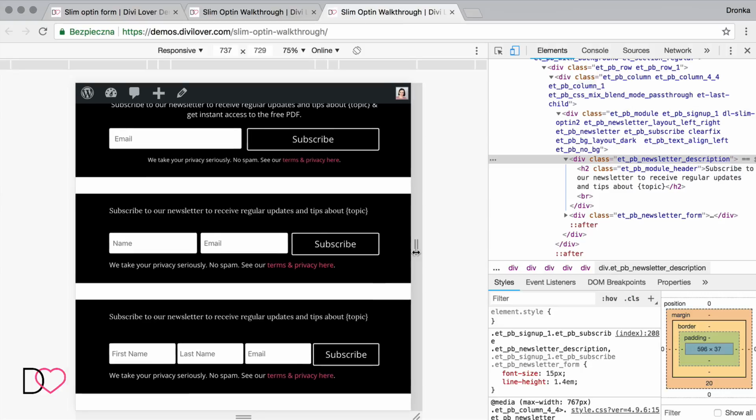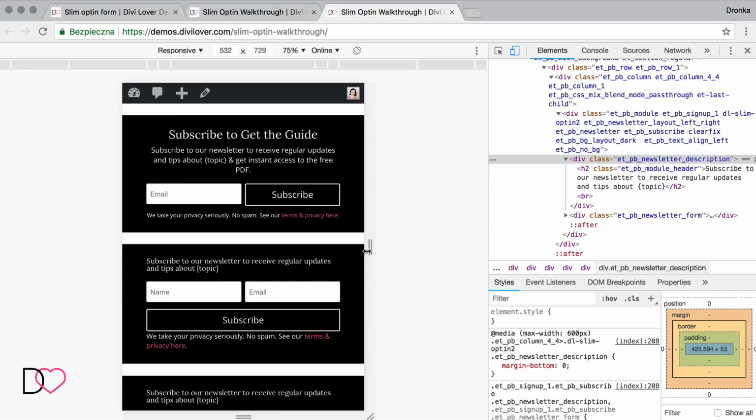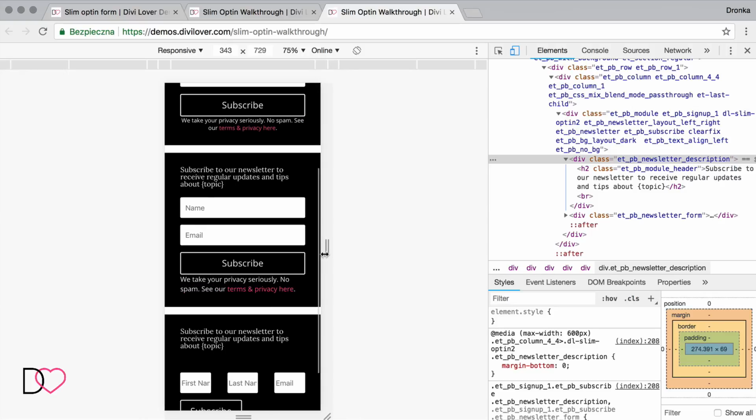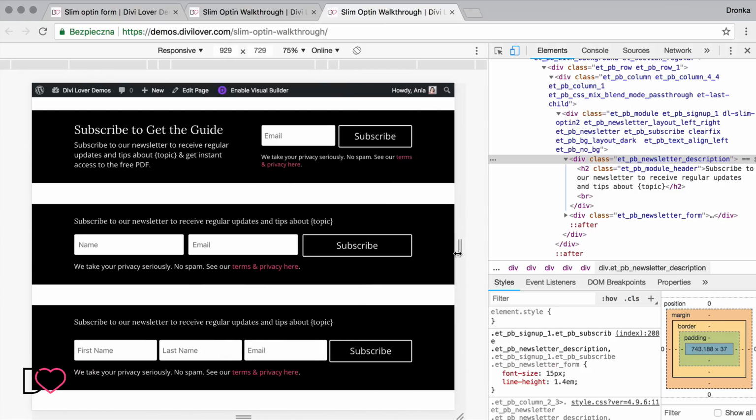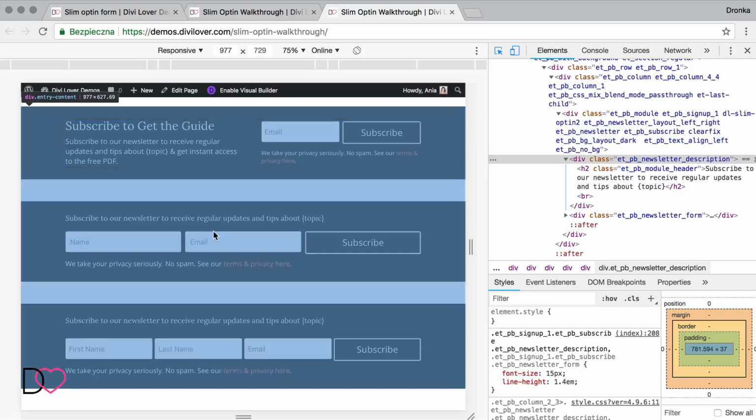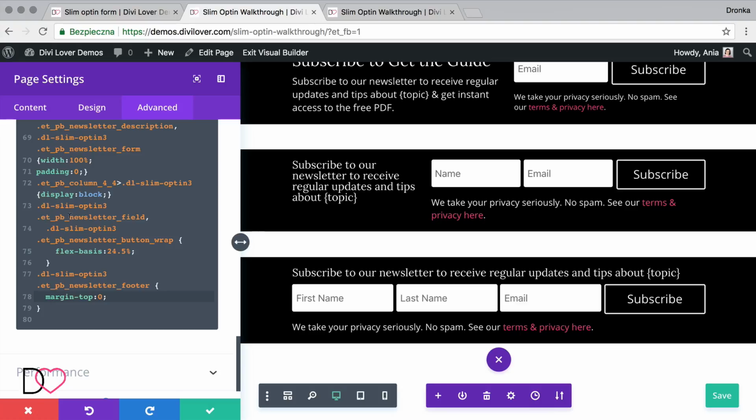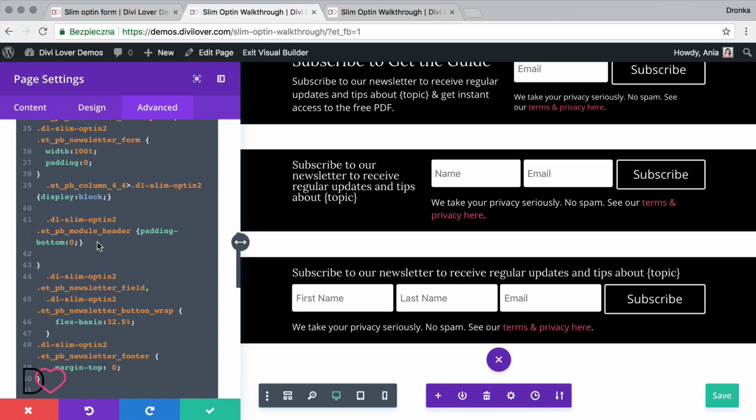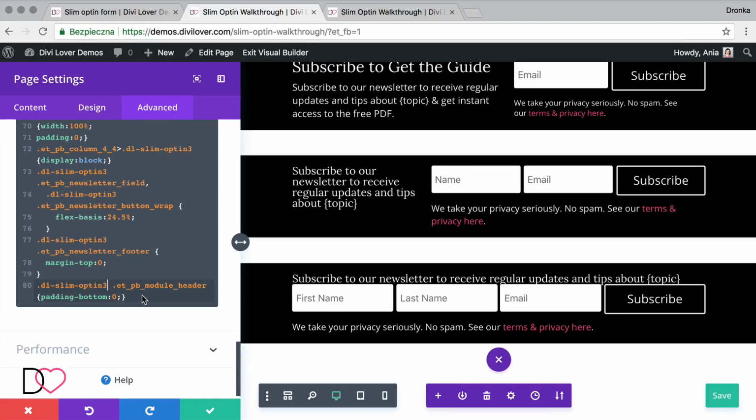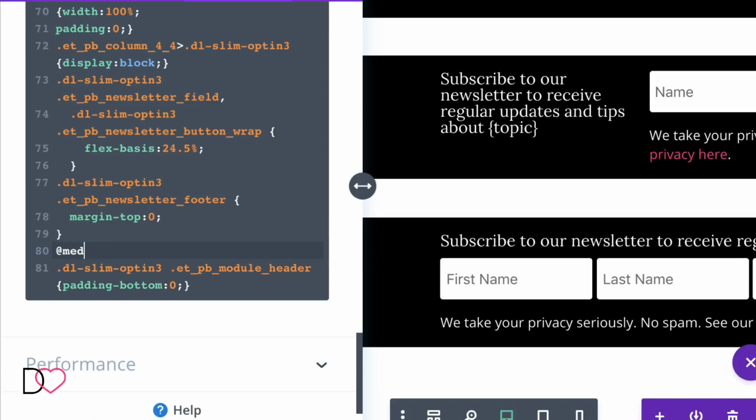Probably right about here we would want to change it to 2 columns and maybe 3 column and then 100% width, and also fix the bottom padding the same as we did for the header here. So we can copy this one, but let's put that in a media query.